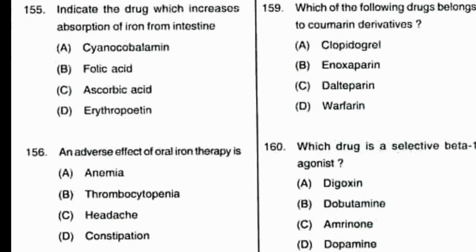From the following options, which drug increases iron absorption from the intestine? Option A, cyanocobalamin, B, folic acid, C, ascorbic acid, D, erythropoietin. Option C, ascorbic acid is the correct answer. Question number 156, an adverse effect of oral iron therapy is. Which one of the following is the adverse effect of oral iron therapy? Option A, anemia, B, thrombocytopenia, C, headache, D, constipation. Option D, constipation is the main adverse effect of oral iron therapy.